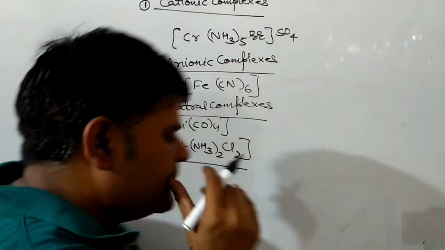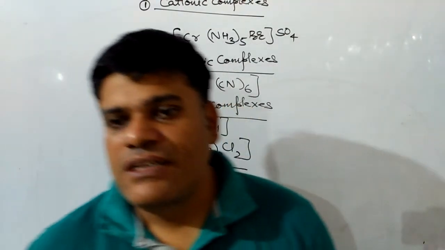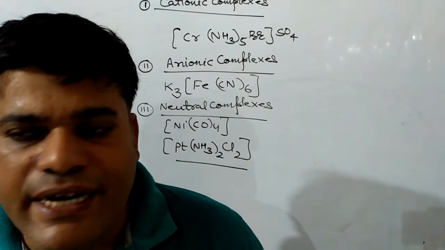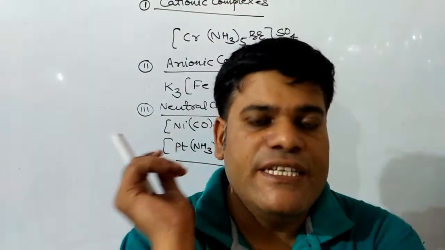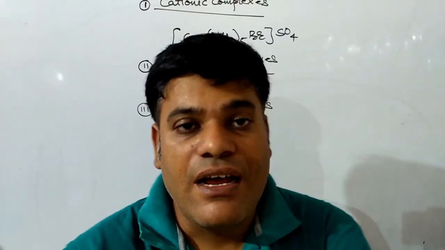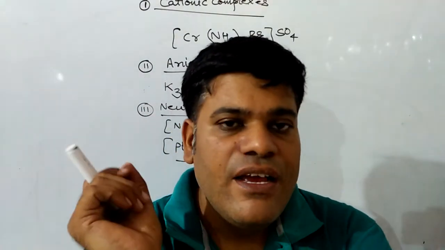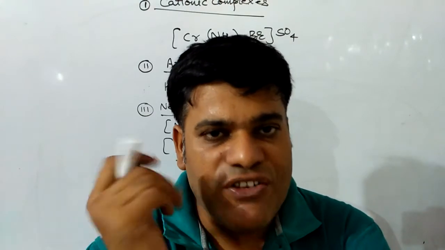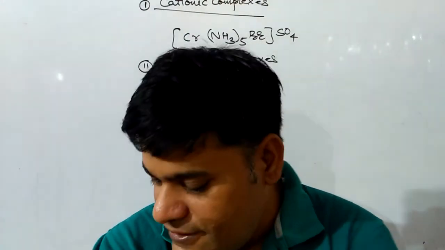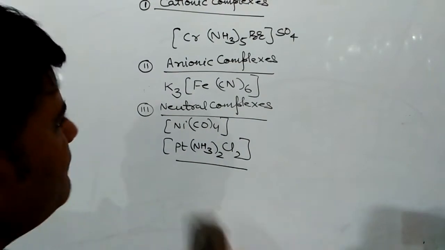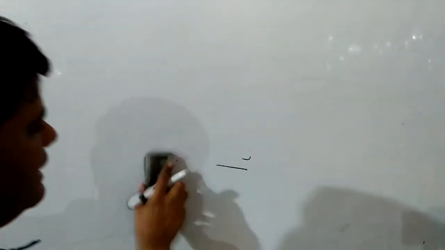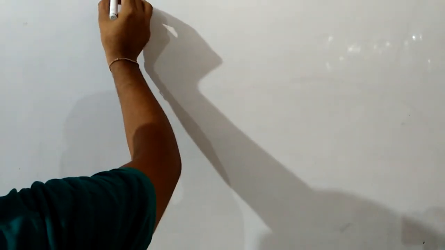I hope you understand. The complexes on the basis of charge on the coordination sphere can be of three types. The first one are cationic, in which the coordination sphere has a positive charge. Next one are anionic, in which the coordination sphere has a negative charge. And the last one are neutral, in which the coordination sphere has no charge on it. Now, there might be a few questions regarding this. And the first one will be, which of the following has maximum conductance?